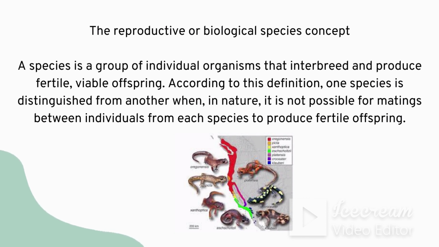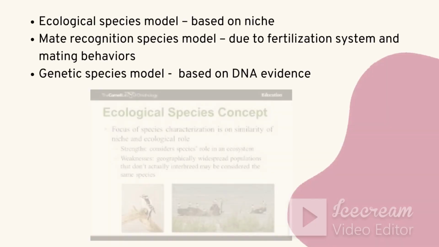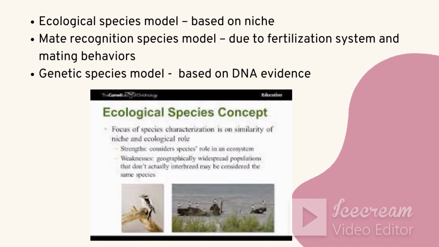But when it goes with plants, some plants with the same set of features go with reproduction, so there can be some limitations. Next one is the ecological species model based on the niche. It basically means the habitat, the place, and the role that they play in the environment. Using that we can categorize organisms. Aquatic, terrestrial, just like birds, so they fly. So with this type of niche, based on the ecological species model, we can also categorize organisms to a certain level.